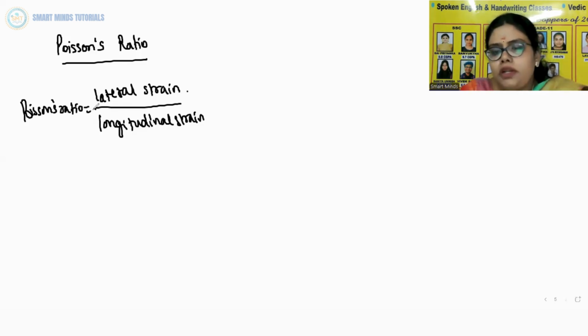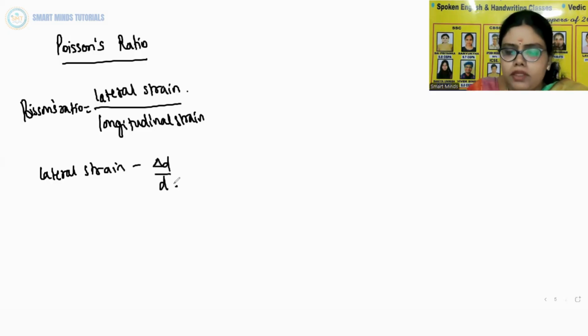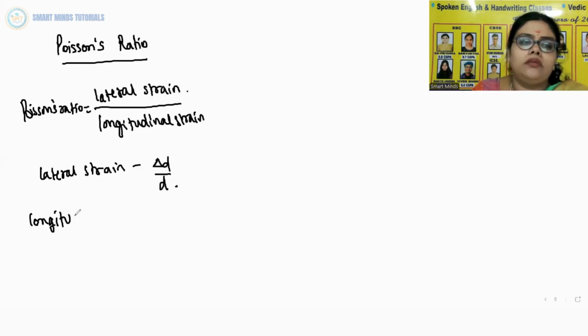And if the original diameter of the wire is D and the contraction of the diameter under stress is delta D, then the lateral strain will be delta D by D. And if the original length of the wire is L and elongation under stress is delta L, then longitudinal strain is delta L by L.